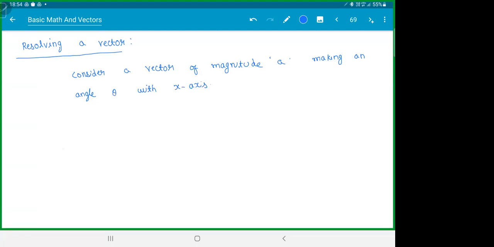Okay, so this is your x, this is your y. So you're telling me we have a vector like this of magnitude a and angle theta. Now this is not wrong. You can simply say vector is a and theta, but this is not in a very usable format actually.